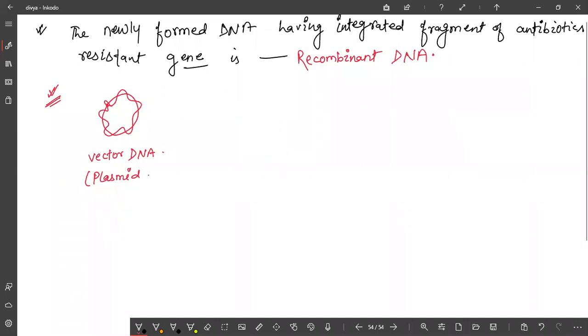So what will you do next? For constructing recombinant DNA, recombinant means you are going to change the combination of DNA. For this, you need a foreign DNA that contains the desirable gene. This is foreign DNA, and it contains the desired gene that you want to prepare. This is plasmid DNA and this is foreign DNA.